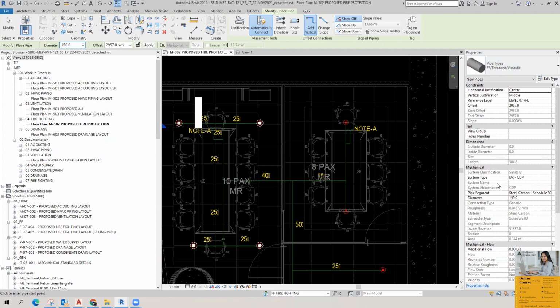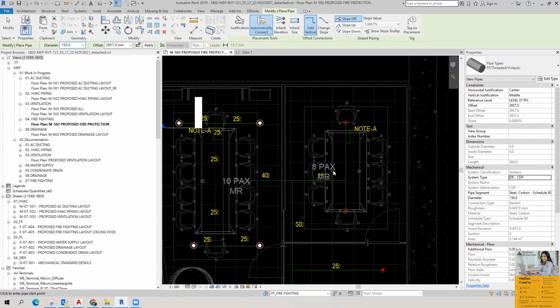Okay, and try to create a system type. By default, you will have some system types here: fire protection wet, dry, other, fire protection pre-action. This will be in your default template. You can use any of them. We can use fire protection wet, or fire protection other. No issue with this.